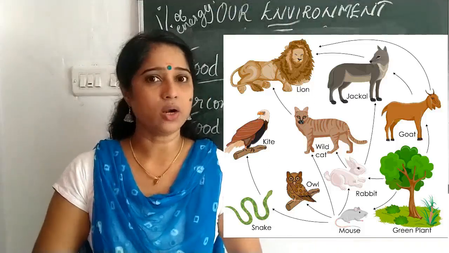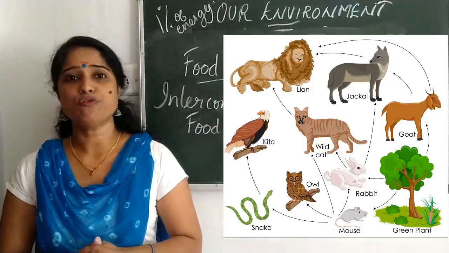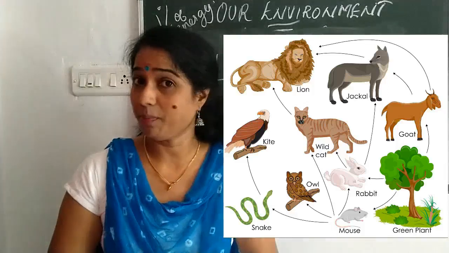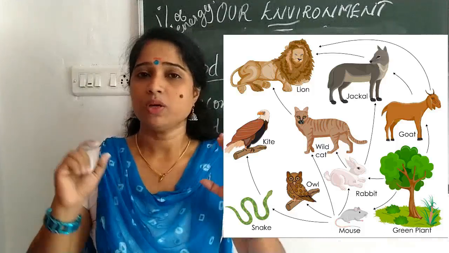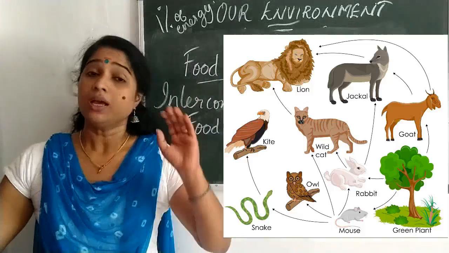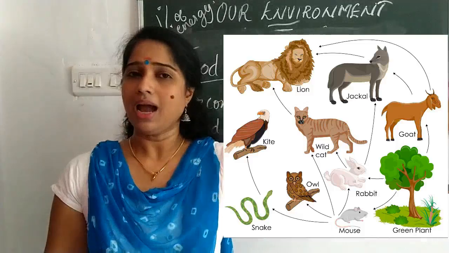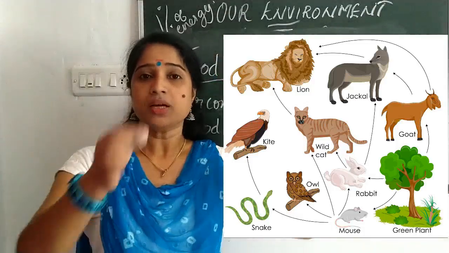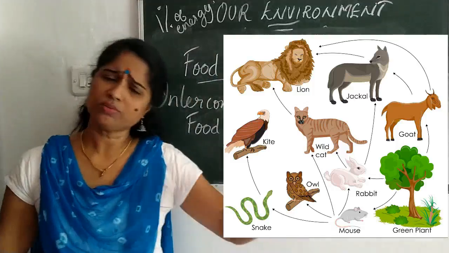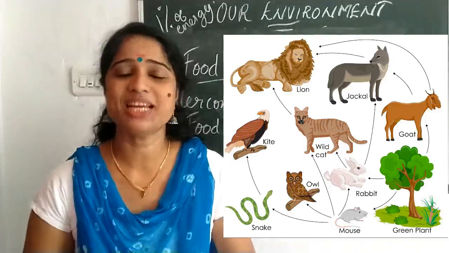Interconnected food chain, we can call it as what? Food web. It's an interconnection of food chains, and that is known as food web. When you look at the board, you can see the food web there, then you will understand it better, because we cannot say that only one organism can be eaten by only one type of organism. It can be eaten by numerous other organisms, and we cannot limit that. A deer can be eaten by a lion, it can be eaten by a tiger also, it can be eaten by a leopard. So that connection is there, and that interconnected food chain is known as what?